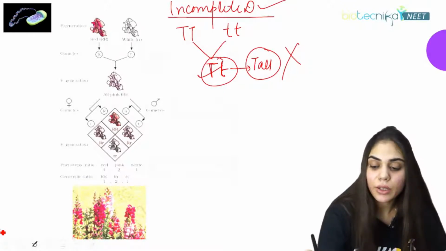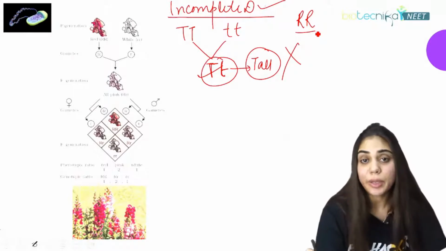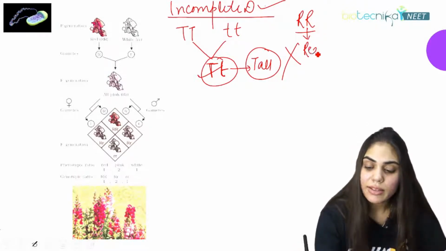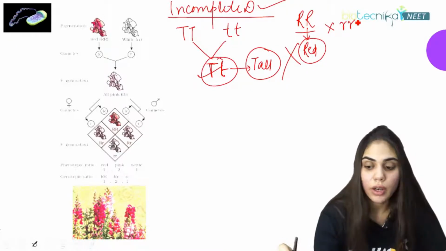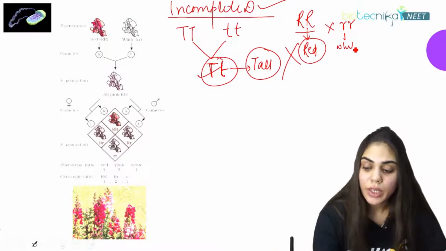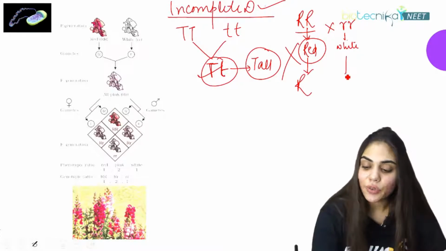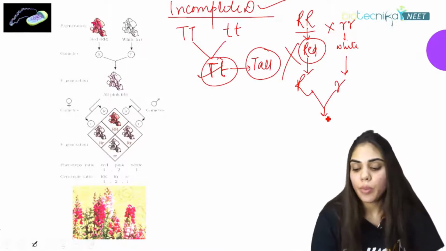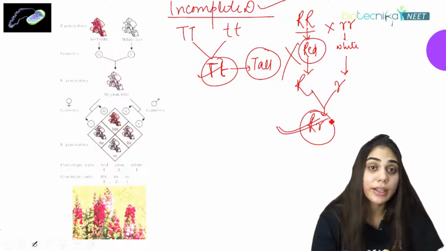Firstly, Mendel took the red color flower, represented as capital RR. This is the dominant characteristic, the flowers that are red in color. And he crossed it with small rr, that is white in color. During gamete formation, it will have capital R and it will have small r. So when these both traits were selfed, it formed capital R, small r. This time, the capital R does not code for the red color flower.